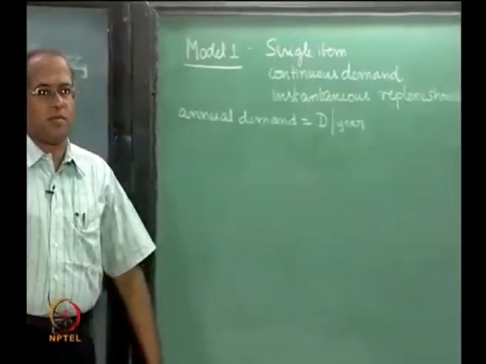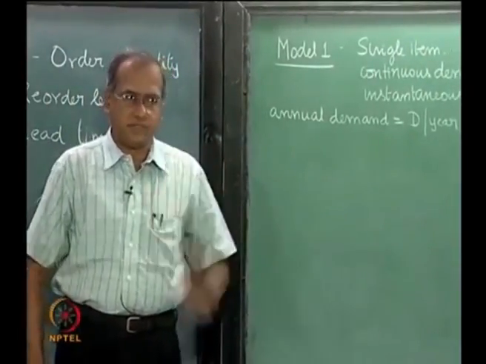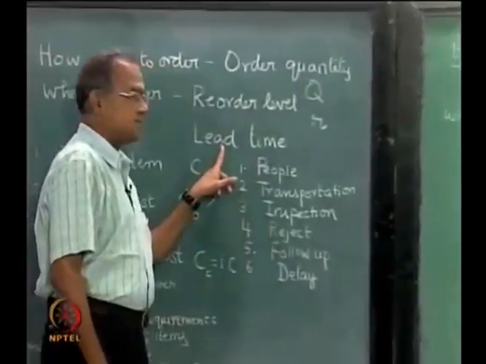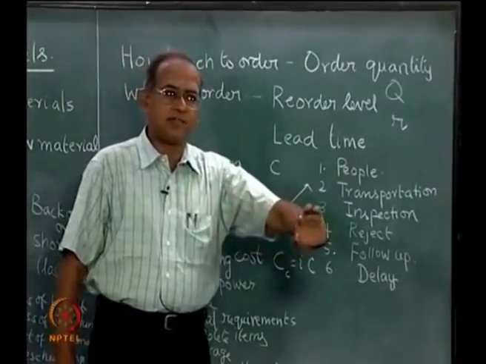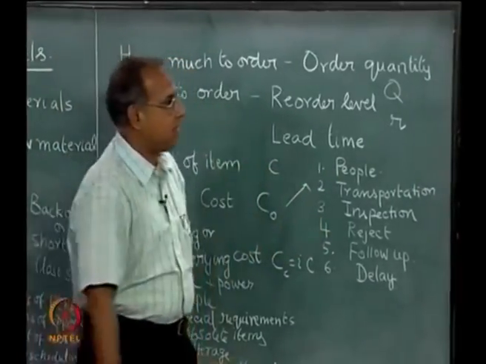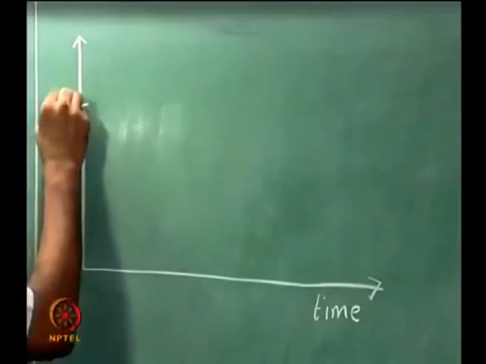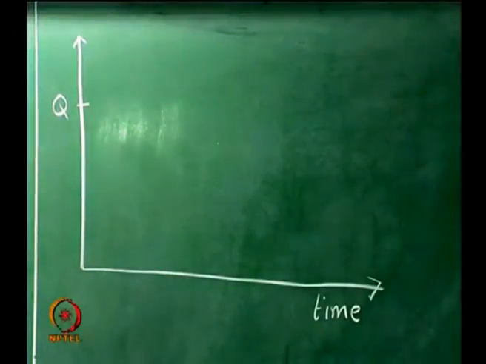Instantaneous replenishment would mean that as soon as you place the order, the item arrives, which also means that lead time is 0. So, the moment the order is placed, the items are received. So, let us assume that we have received a Q and we are consuming or using this Q.